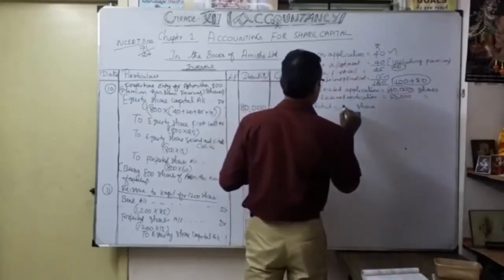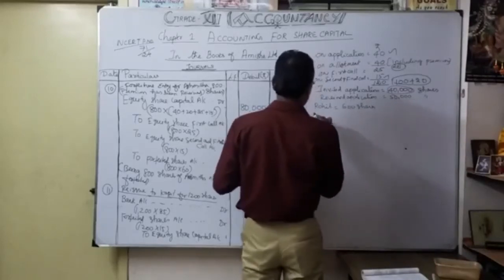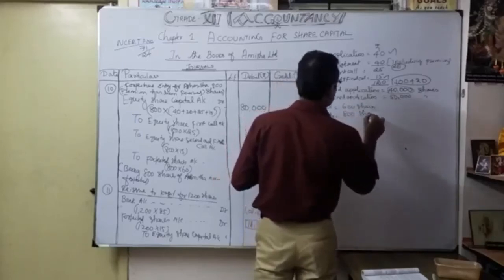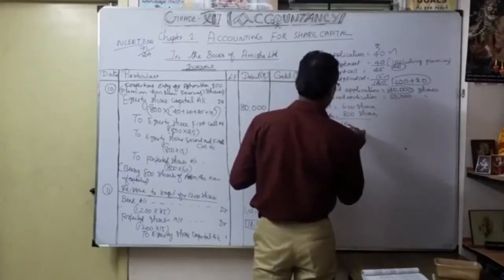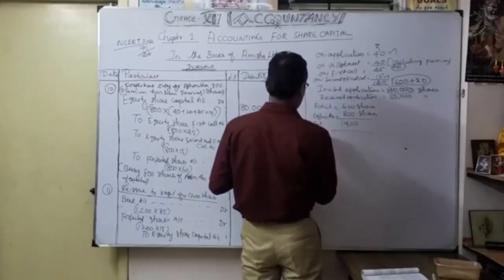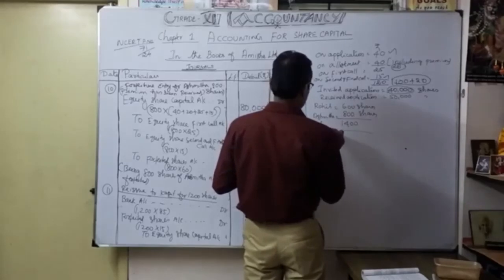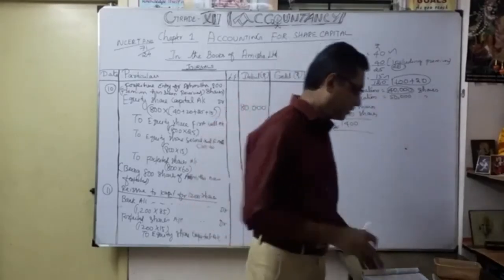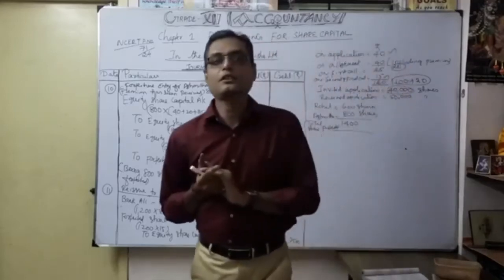Rohit 600 shares, then Ashmita 800 shares. So 1,400 is the total shares forfeited. But they said only 1,200 shares were reissued.